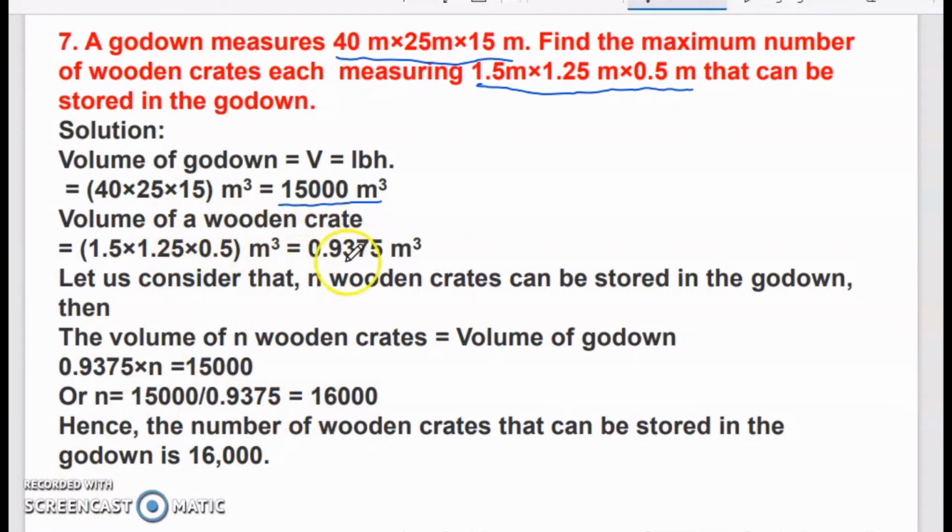So this is the volume of one wooden crate, that is length into breadth into height. When you evaluate, you will get this value. Now, how many such crates will fit into this total capacity? For that, you have to divide. Let us assume that there are n wooden crates. If n number of wooden crates are there, this is the volume of 1, so volume of n will be n multiplied by this volume. This should be equal to the total capacity of the godown. So when you equate and divide both, you will get the answer as 16,000. So 16,000 wooden crates can be stored in this particular godown.